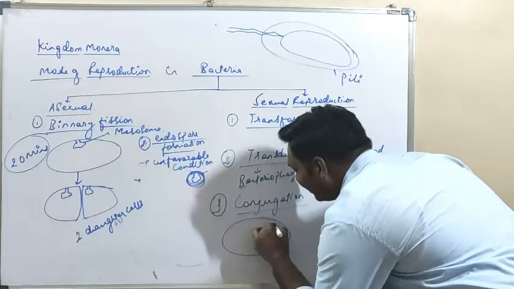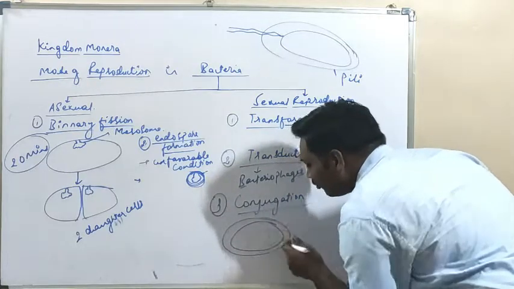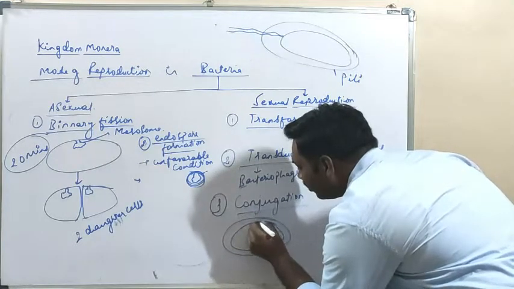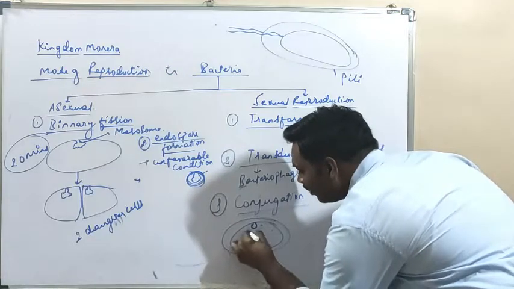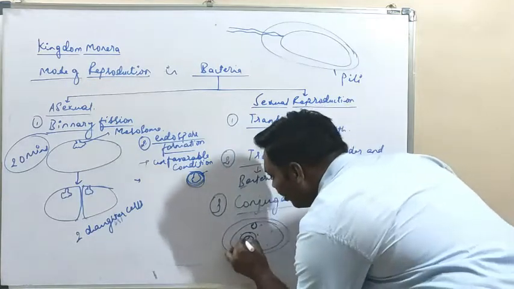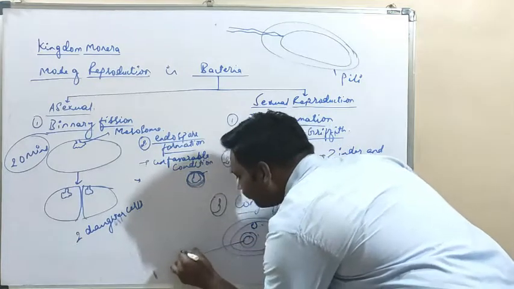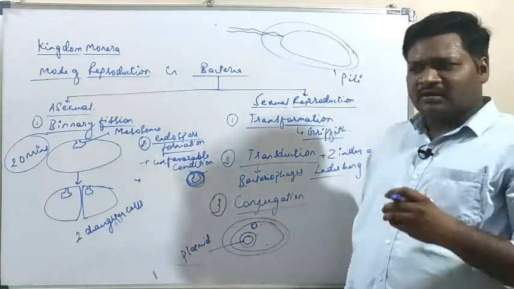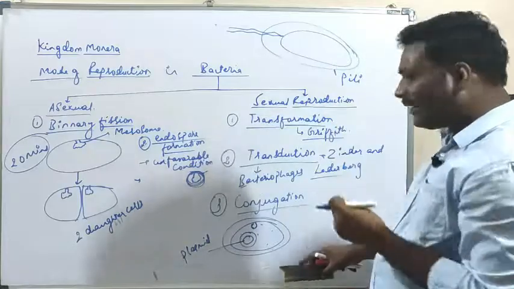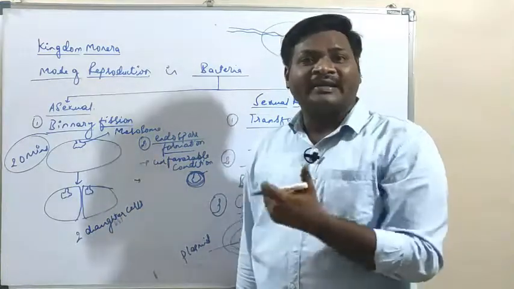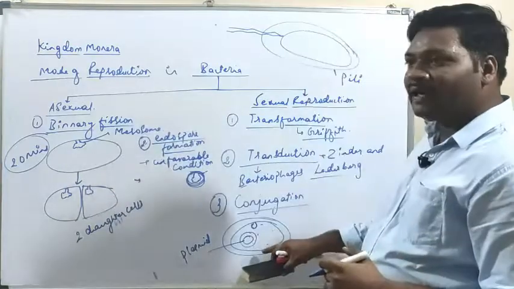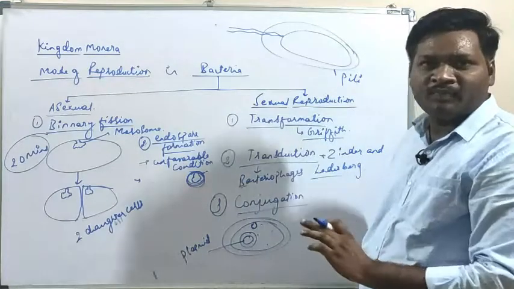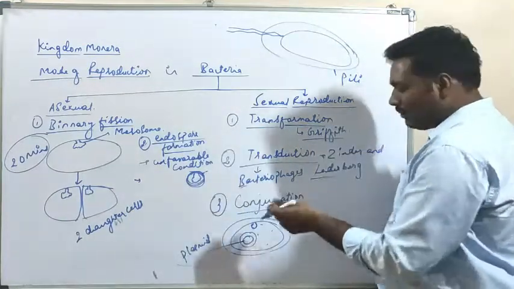So suppose this is one bacterial cell. This is the cytoplasm, and within the cytoplasm we can see there is a mesosome, and there will be formation of an extra chromosomal set of DNA called plasmid. This plasmid has a property, that it can replicate on its own. It doesn't require the bacterium's permission to reproduce. So it will multiply on its own, from one plasmid to 50 more plasmids.